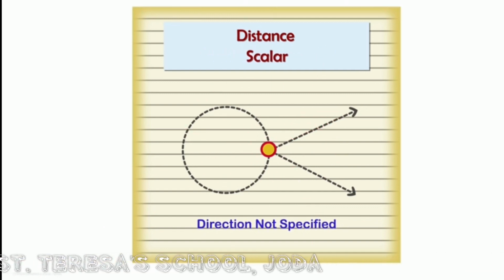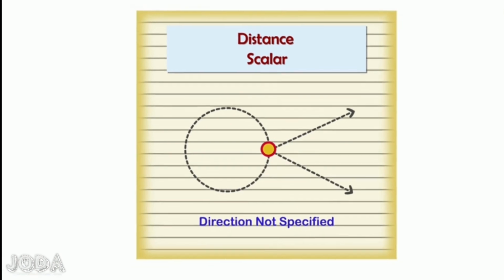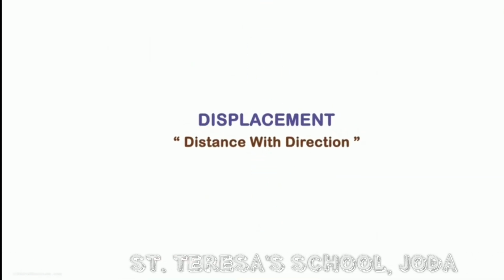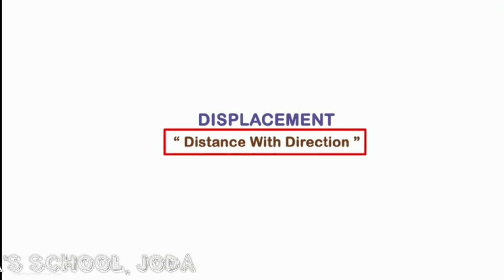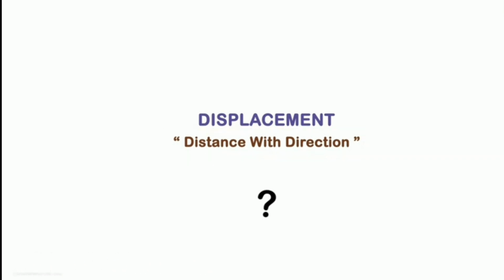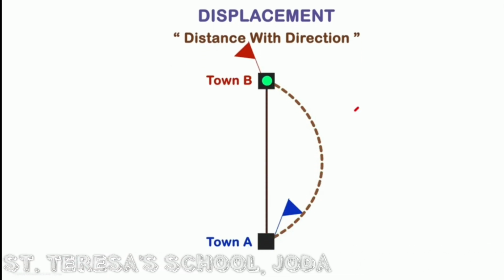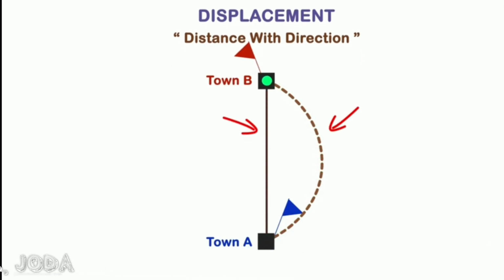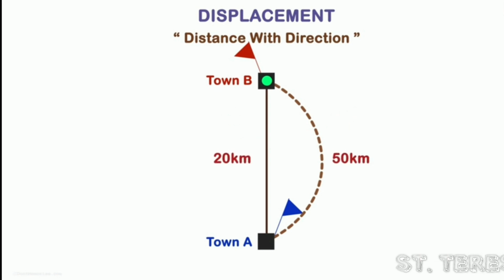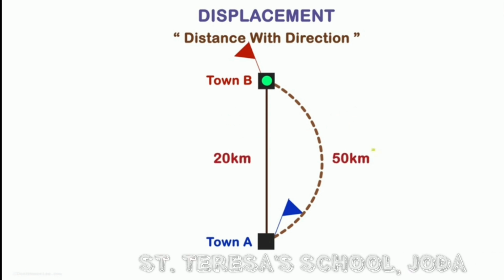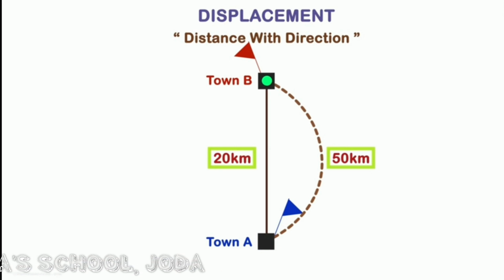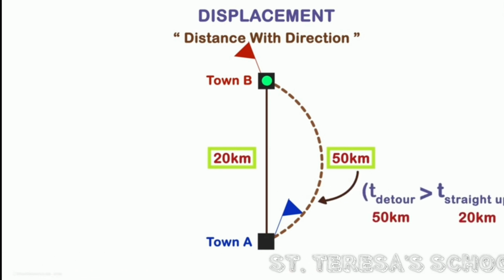This brings us to displacement. So what is displacement? Distance with direction is displacement. Distance with direction? What do you mean by that? You made two separate trips to this town. Was the distance covered in both the cases the same? Have a good look. It wasn't. In each of the two cases, the distance was different. The time you took for the detour was greater than the time you could go straight across.